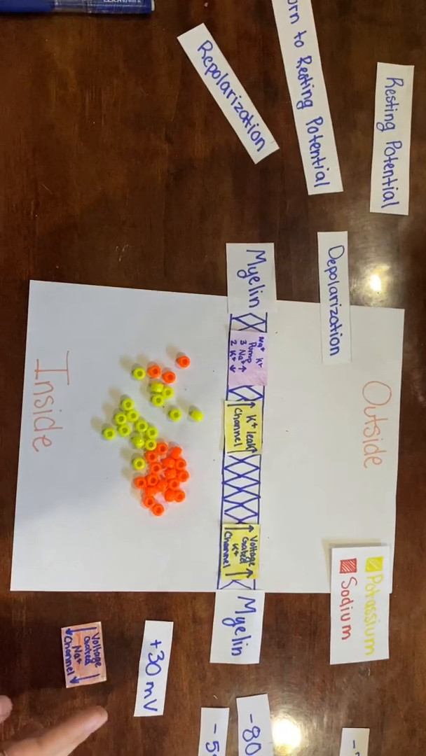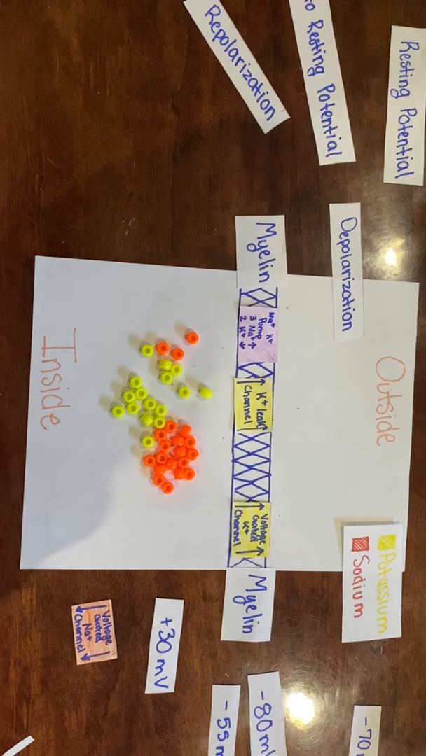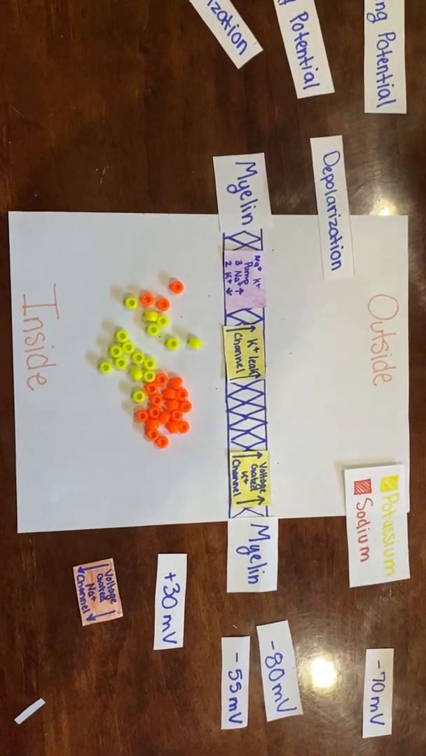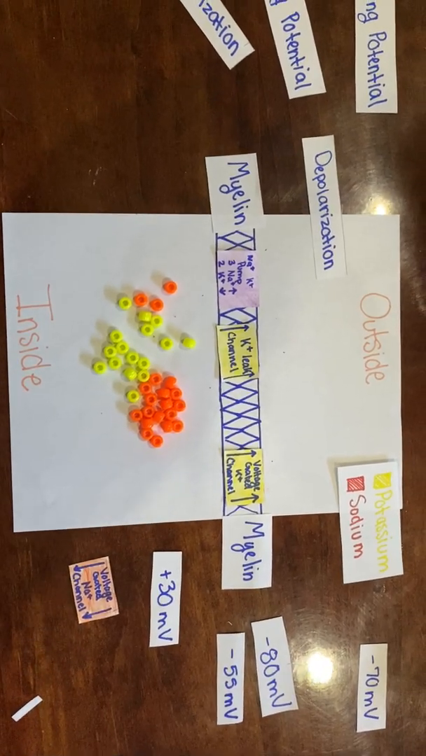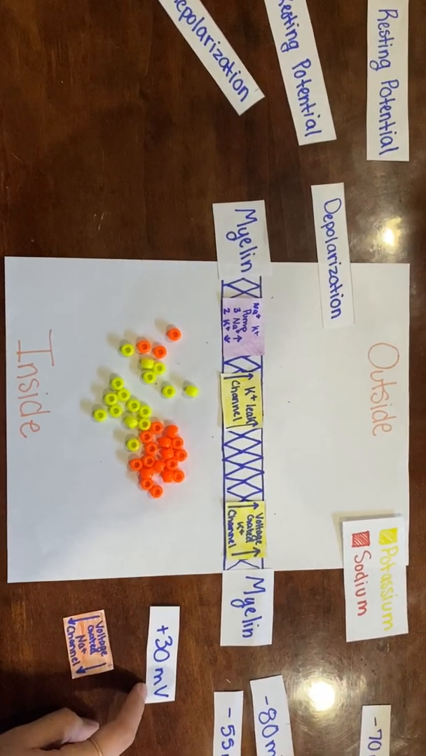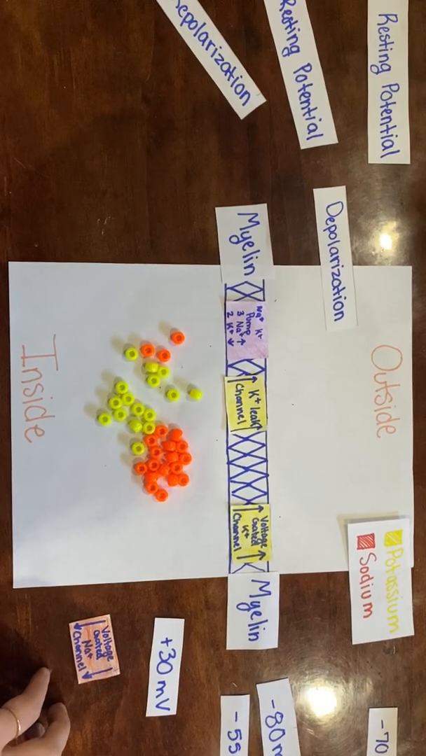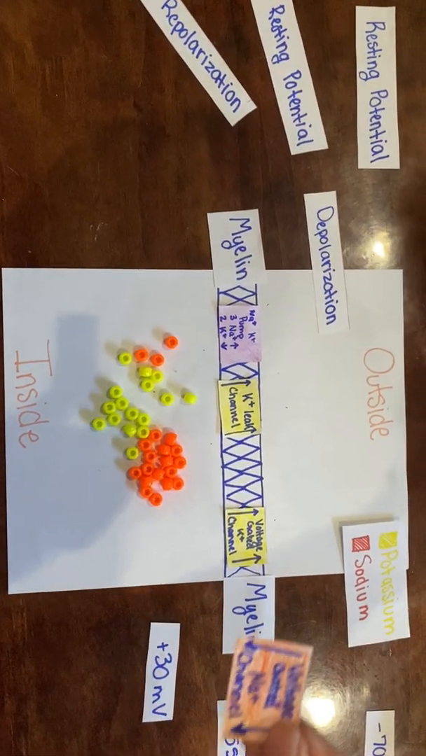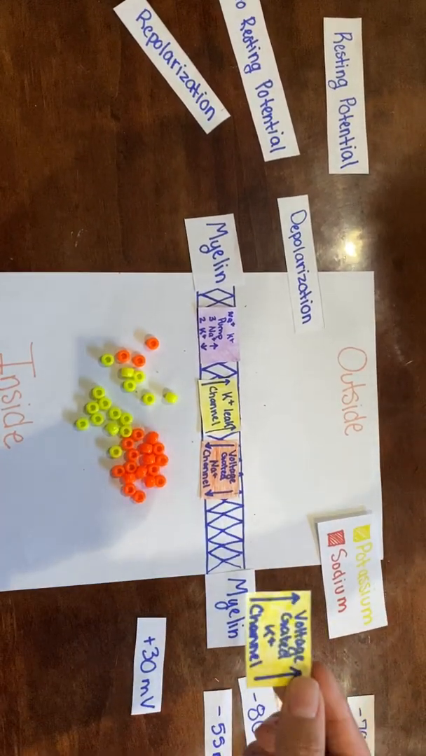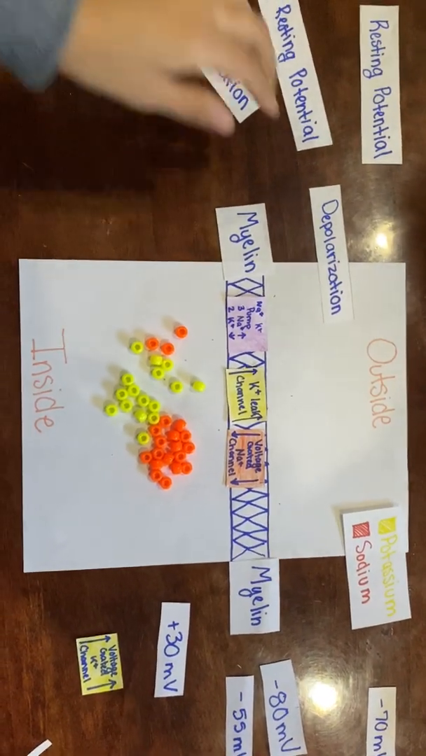So it went from a negative to a neutral and then a positive charge. It makes the inside of the cell more positive because the sodium ions are inside. When it is at 30 millivolts, it triggers the sodium channel to close, and it triggers the potassium channel to open. This is called repolarization.